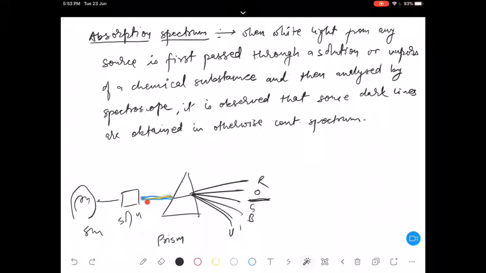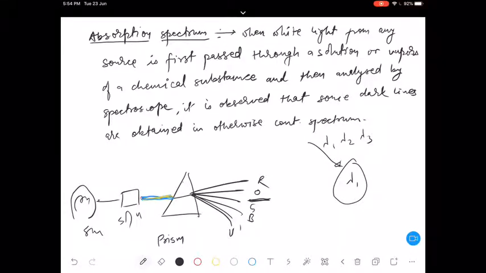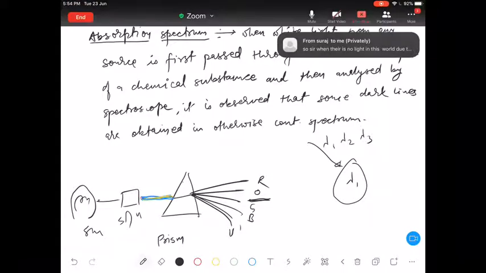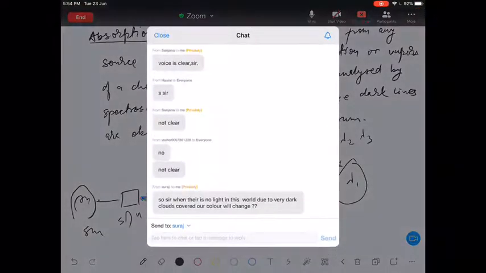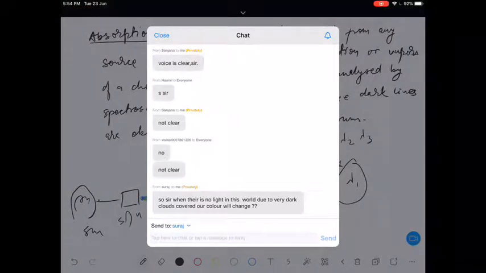Now, I was saying that we can observe the color of different objects, because when light is incident on a particular object, it will absorb a particular radiation. Let's say it contains lambda 1, lambda 2, lambda 3, etc. When there is no light in this world, due to very dark cloud cover, our color will change.